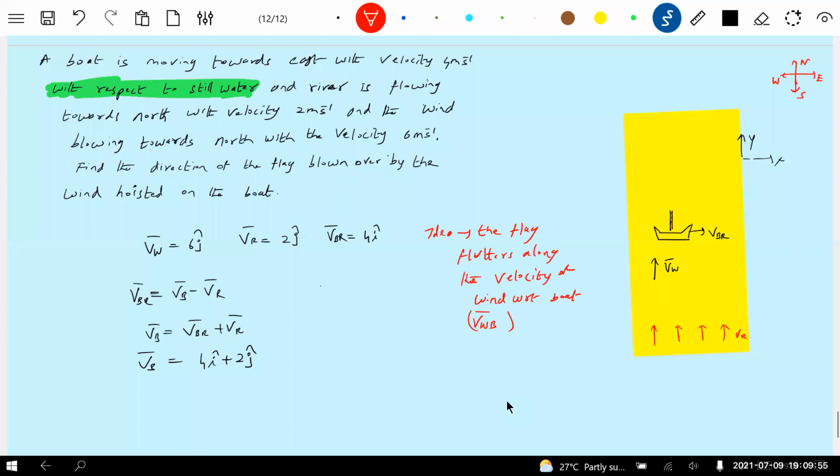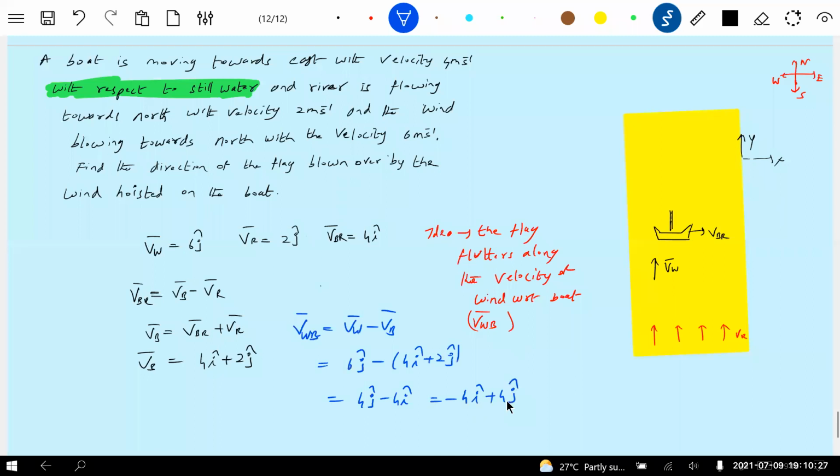We know VW and VB. We wanted VWB bar. For that, VWB bar equals VW, 6J cap, minus VB, 4I cap plus 2J cap. So 6J minus 2J will be 4J, minus 4I cap, minus 4I cap plus 4J cap.